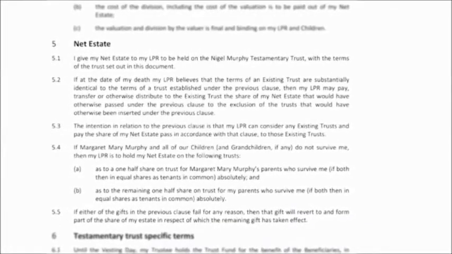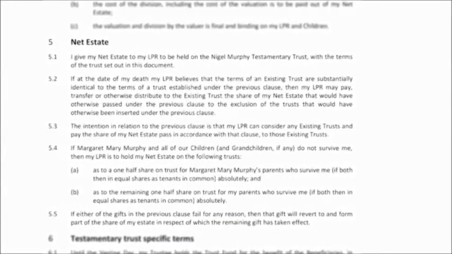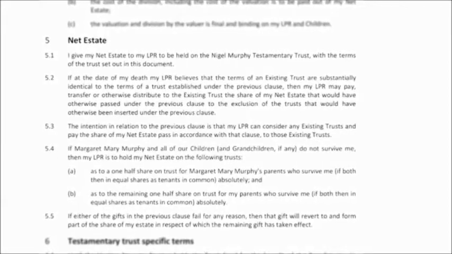In many respects, even though it's a really short clause, the net estate provision is the most important provision in the entire document. What it does is take all of your assets, after liabilities are accounted for, and distribute them in accordance with the provisions of the will.